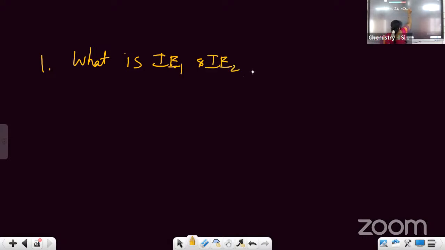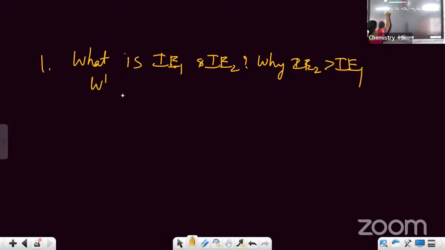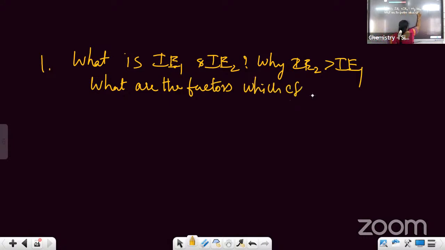First, what is IE1 and IE2? Why is IE2 greater than IE1? What are the factors which affect ionization enthalpy?